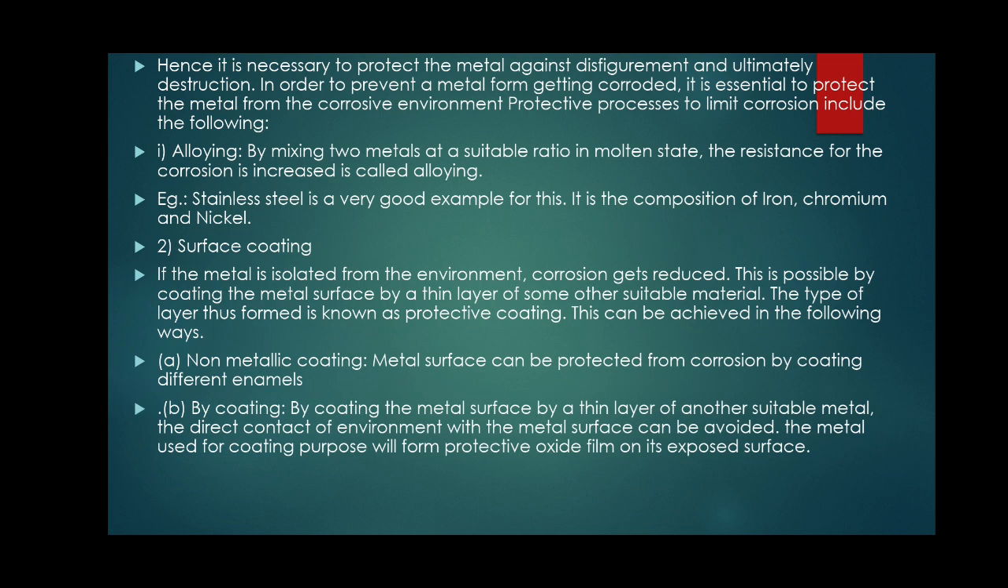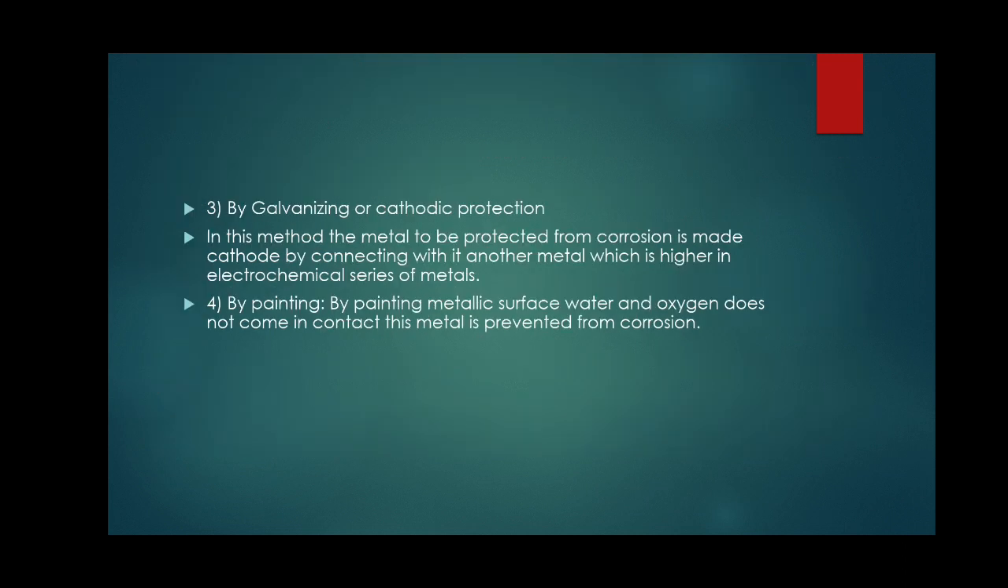Surface coating: if you coat one metal over another metal, the metal is prevented from corrosion. For example, if zinc is coated on iron metal, we call it a GI pipe. GI pipe stands for galvanized iron pipe, which does not undergo corrosion. So that is galvanizing. The fourth one is painting. By painting the metallic surface, oxygen and water do not pass through the paint, and thus the metal is prevented from corrosion. This question carries many times 6 marks: 2 marks for the definition and 4 for the preventive methods.